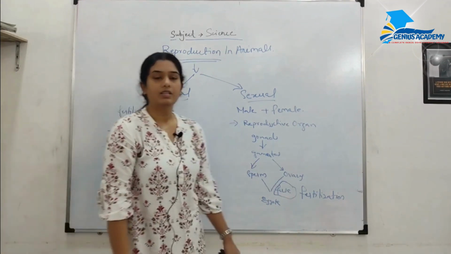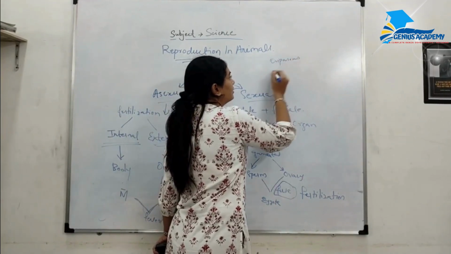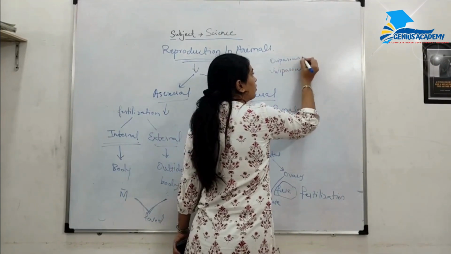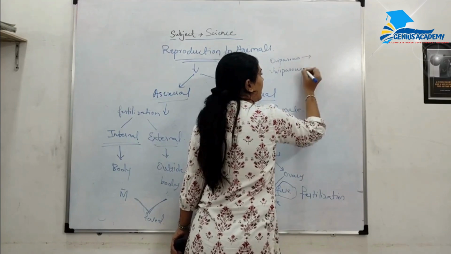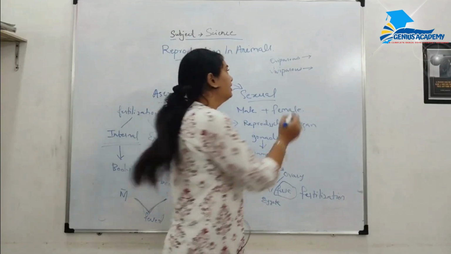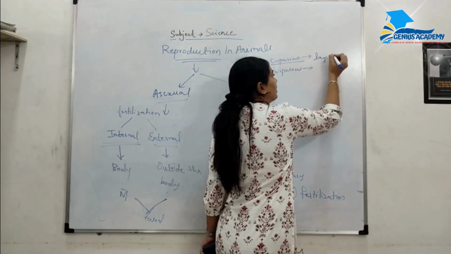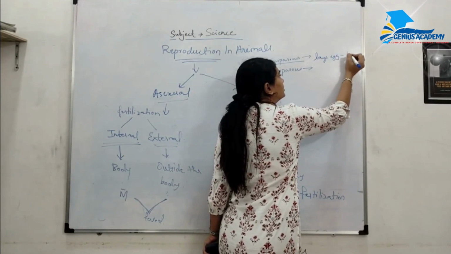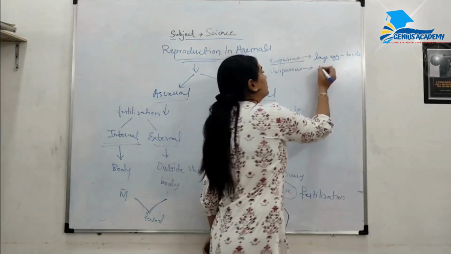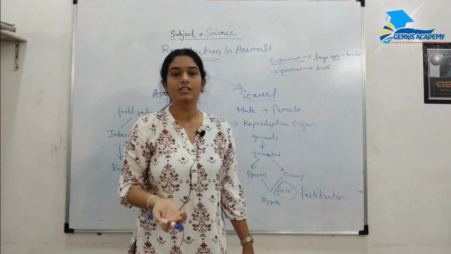One more important topic is there. One is oviparous and viviparous. On the basis of laying eggs and giving birth to the young ones, there are two types. Oviparous are those animals who lay eggs. For example, birds. And viviparous are those organisms who give birth to young ones. For example, dogs and human beings.